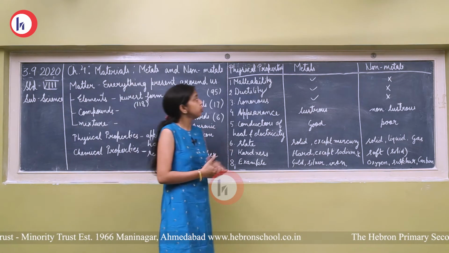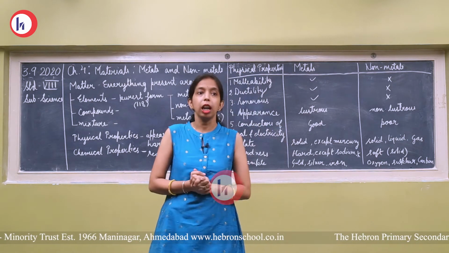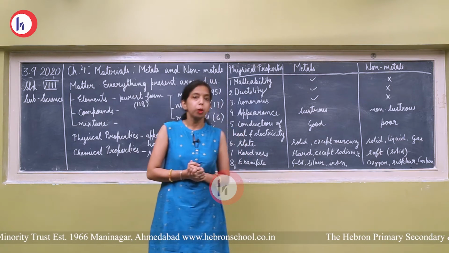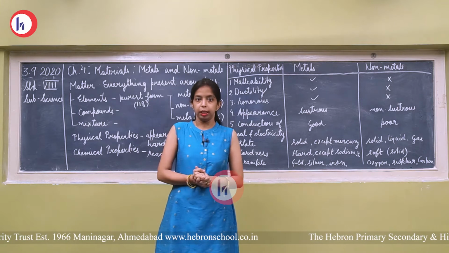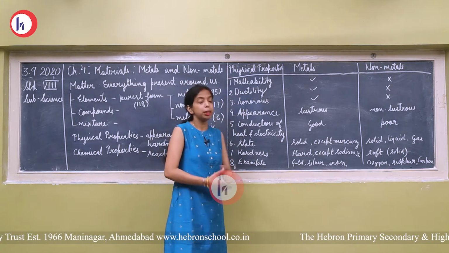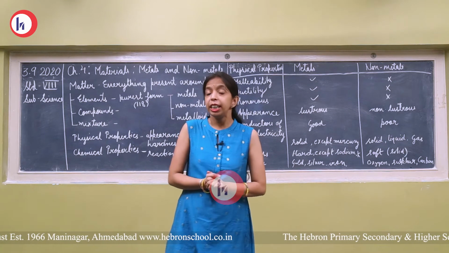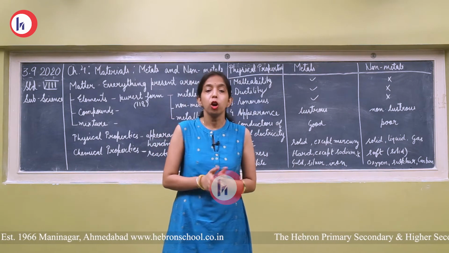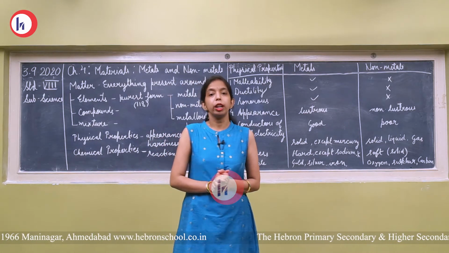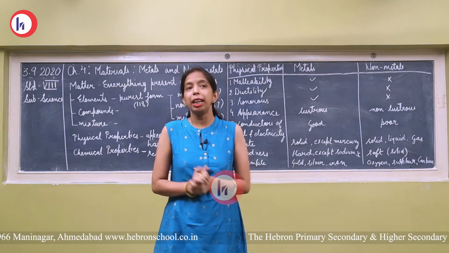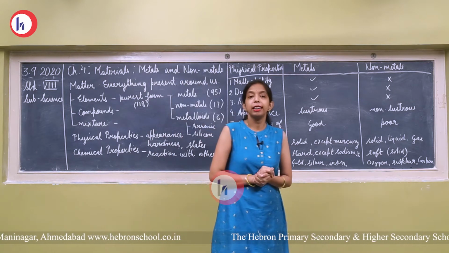Now the next is to differentiate between metals and non-metals according to their physical properties. There are a total of 7 physical properties. First is malleability. Malleability means when we beat the substance, it is converted into a thin sheet-like structure. This property is known as malleability.